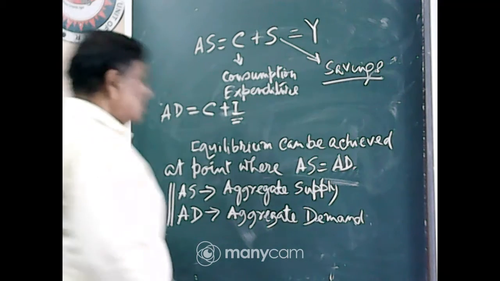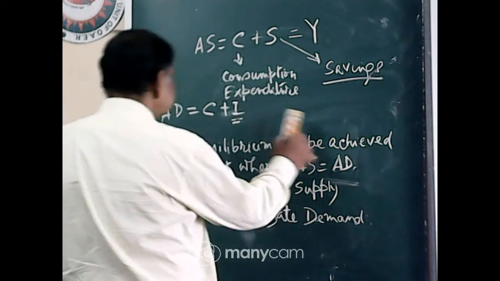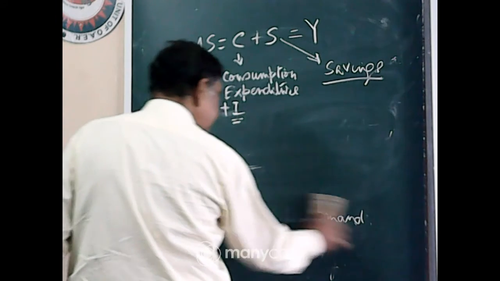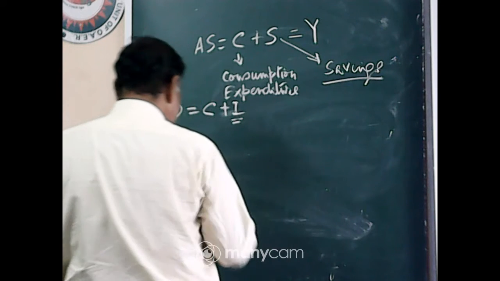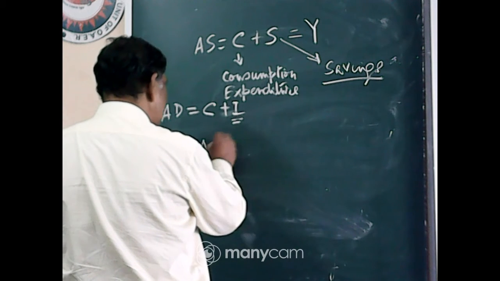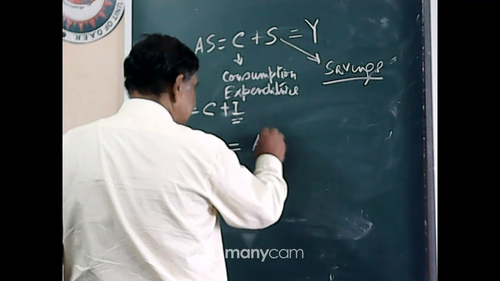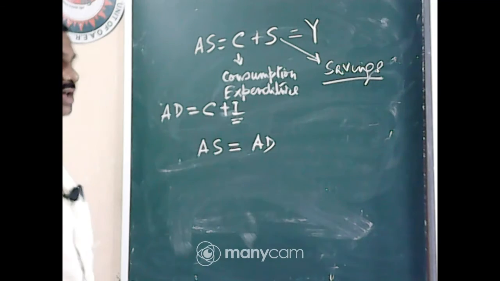Therefore, at equilibrium, AS must be equal to AD. That is, aggregate supply must be equal to aggregate demand.